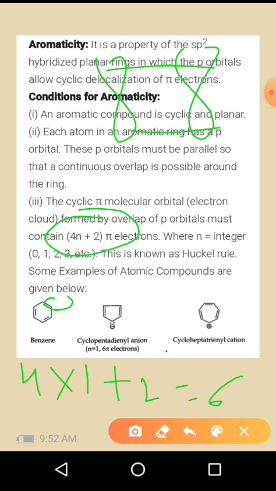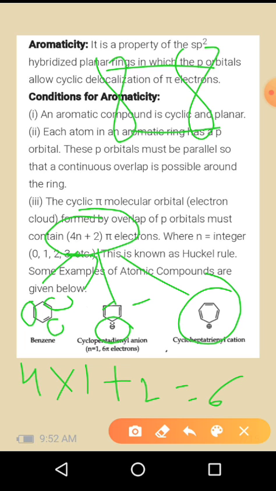So 6 pi electrons are present in a benzene molecule. Similarly, the cyclopentadienyl anion, 2 from these bonds, and this anion also has a lone pair of electrons, as well as the cycloheptatrienyl cation. This is also an aromatic compound. These all obey the 4n plus 2 pi electron system.